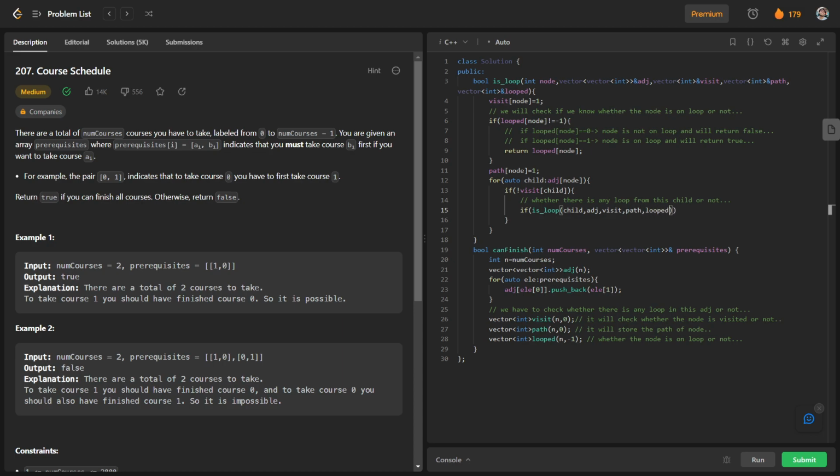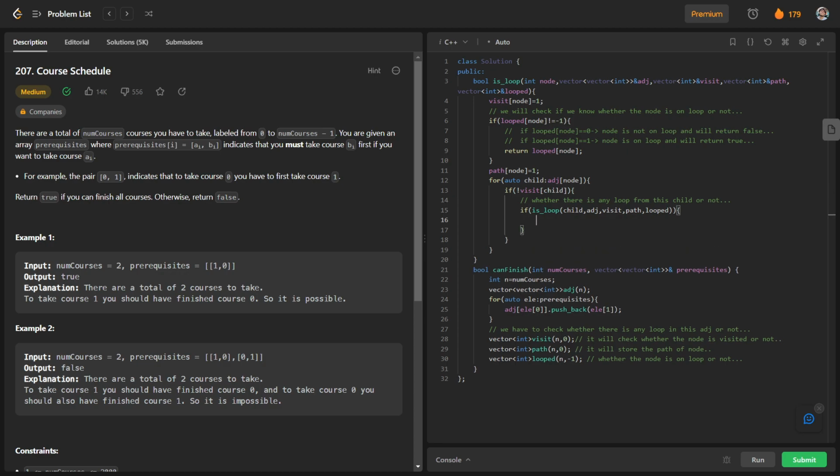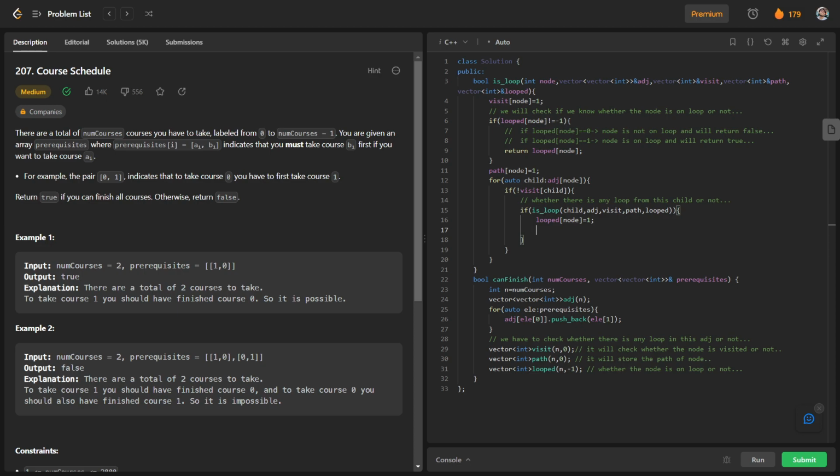So if it is returning true, we can consider that there is a loop. If there is a loop, we will just update looped of node as 1 and we will return our answer as true. Basically we have found a loop here, so that's why we will return true.